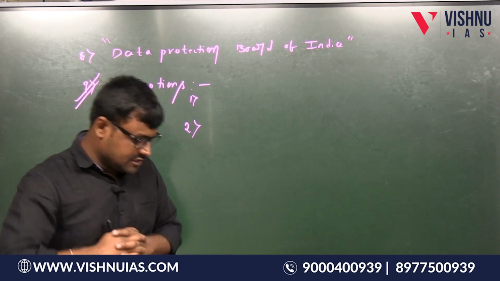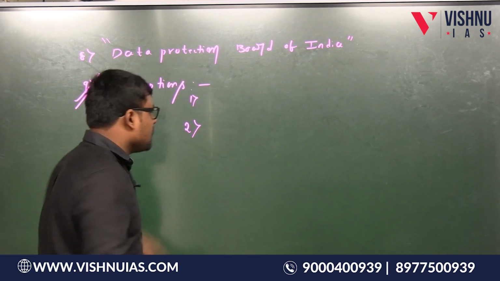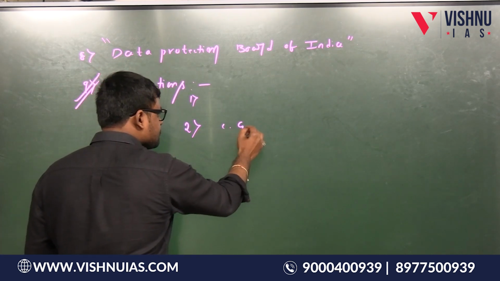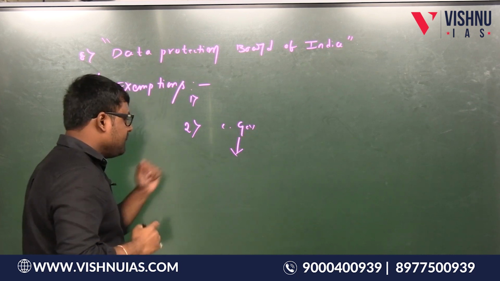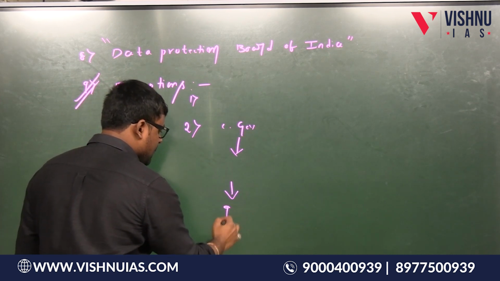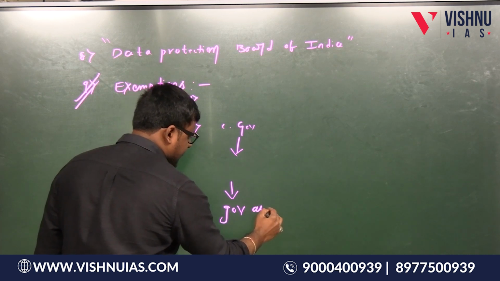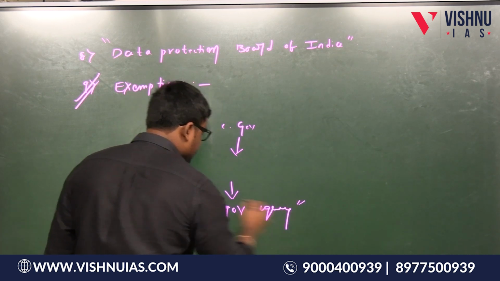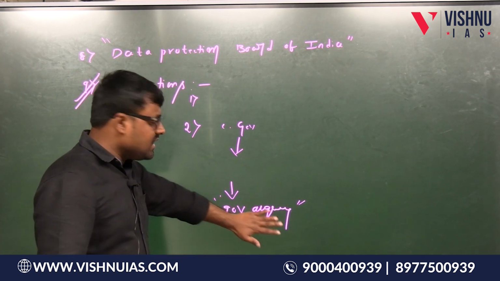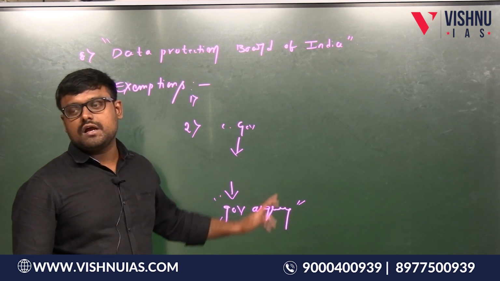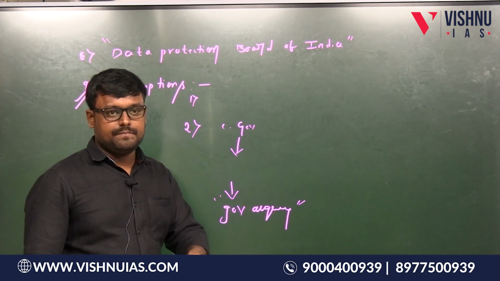Not only is the right to privacy compromised here, as I told you, the central government will give a notification, and in that notification it will exempt government agencies from following the provisions of the bill. It is actually creating an inequality between a government agency and a private agency.